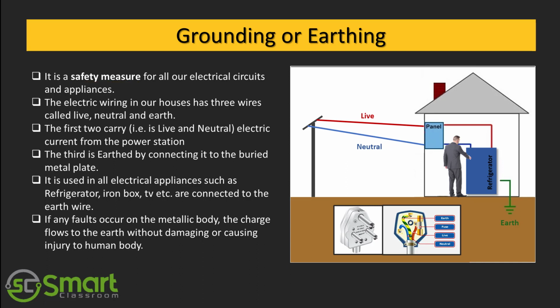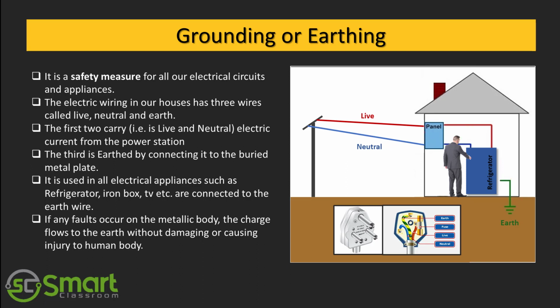The electrical wiring in our houses has three wires called live, neutral and earth. The first two carry the electrical current from the power station. The third one is earthed by connecting it to a buried metal plate. It is used in all electrical appliances such as refrigerator, iron box, TV, etc., which are connected to the earth wire. If any fault occurs on the metallic body, the charge flows to the earth without damaging or causing injury to